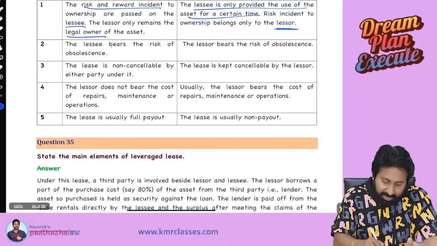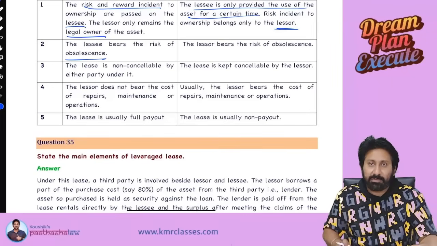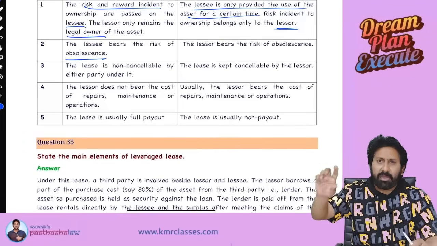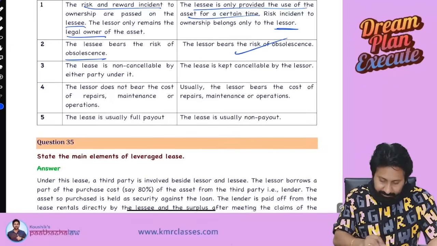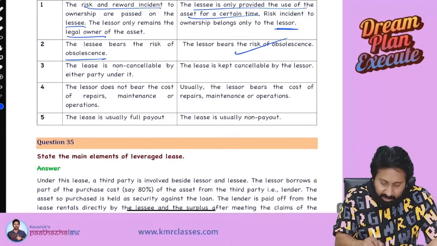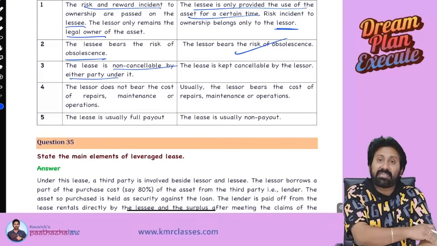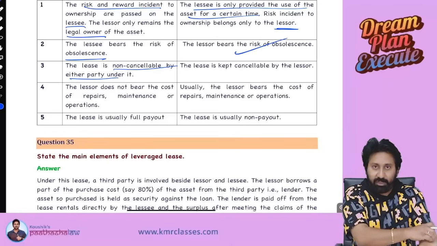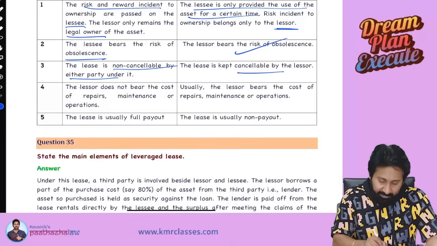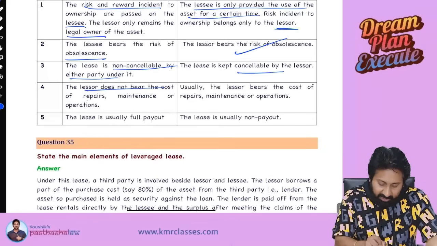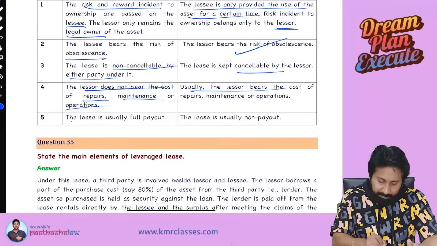Next one. Lessee bears the risk of obsolescence. Means if the asset is damaged, repair should be done by the lessee only. But here, the lessor will take care. Next. Lease is non-cancelable by either party under it. Means once a finance lease is entered, you cannot cancel it. But an operating lease can be cancelable by the lessor. Next. Lessor does not bear the cost of repairs, maintenance, etc. I told that. So here the lessor only will bear.